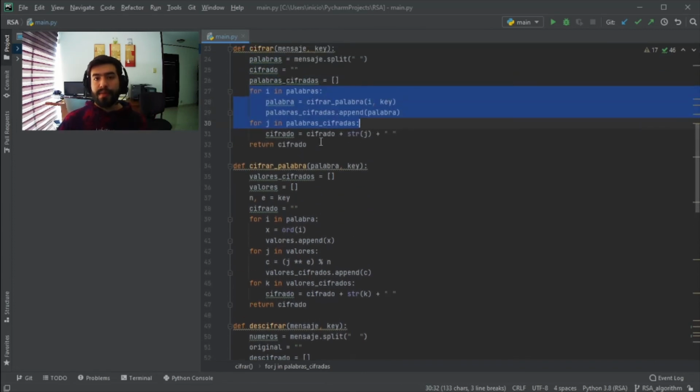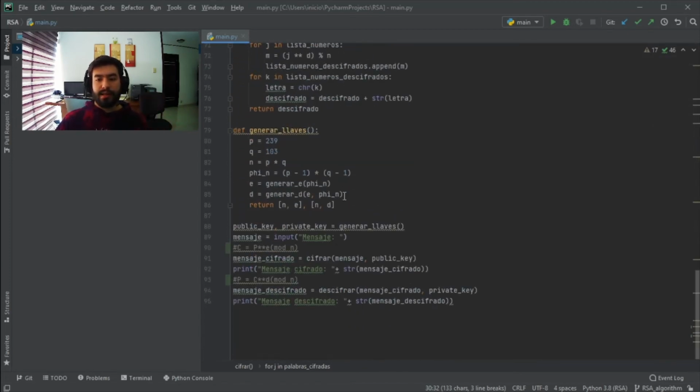Now, decrypting the message is a similar process, but what we are doing is receiving the numbers that we previously encrypted. We're going to take each number, and then calculate a similar operation to the one that we used to encrypt the letter.